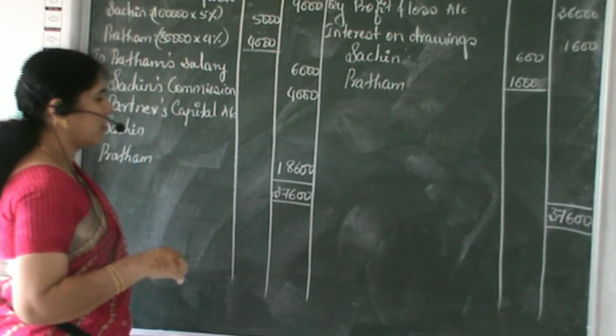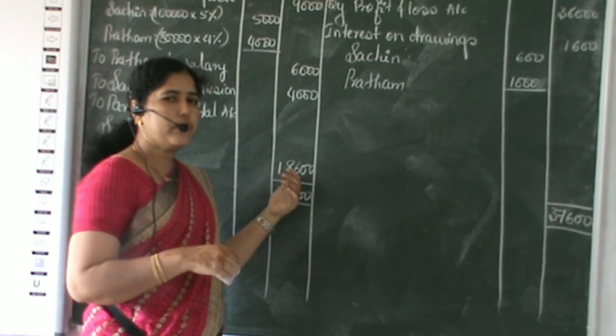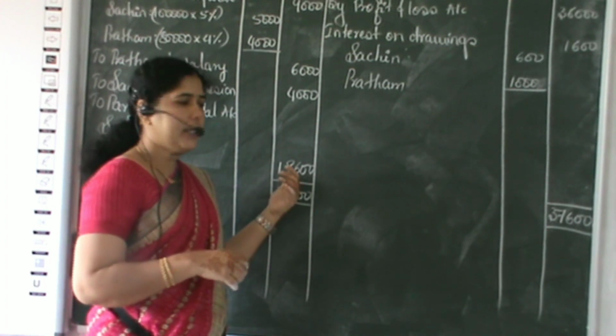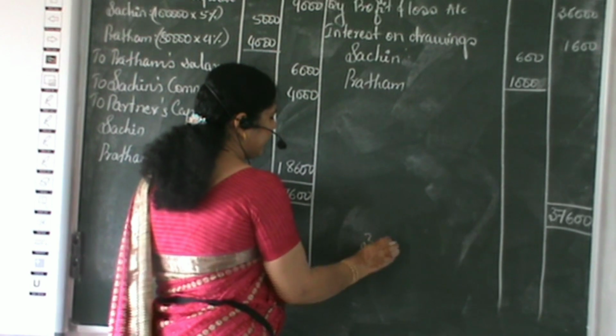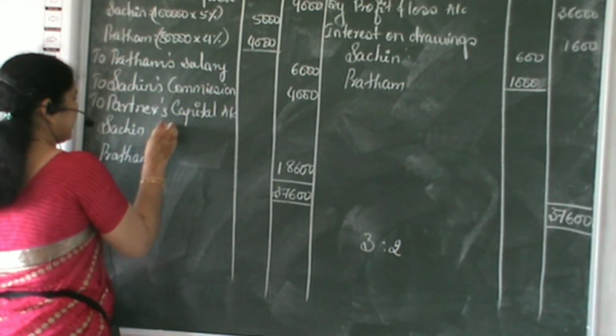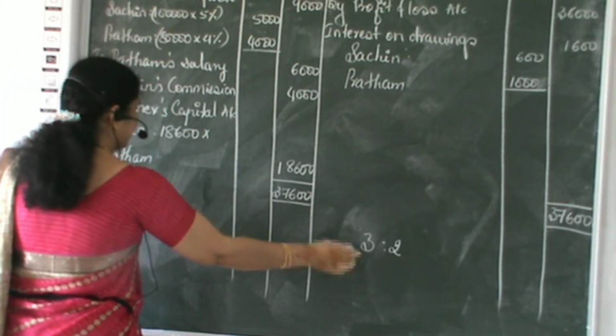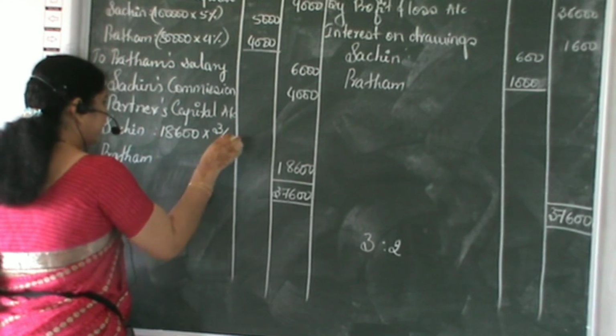So after making all the adjustments, the remaining profit is 18,600, which we have to distribute among the partners according to their profit sharing ratio, that is 3:2. So Sachin will get 18,600 into his share, which is 3 out of 5.